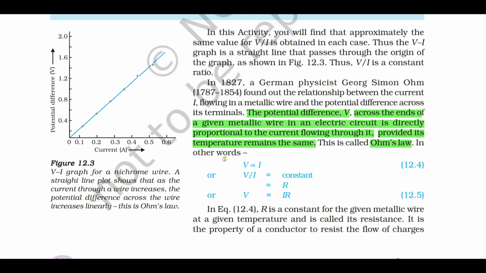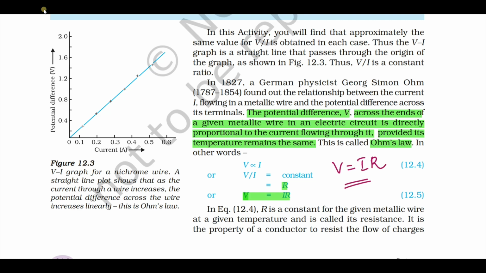Ohm's law. If you remove the proportionality, we get a constant called what? Resistance. R is a constant. So V equals what? I into R. V equals I into R. This is Ohm's law. Based on Ohm's law, a definite question.